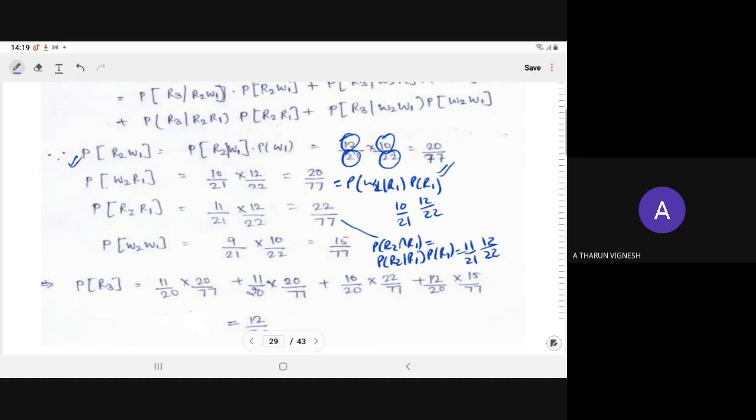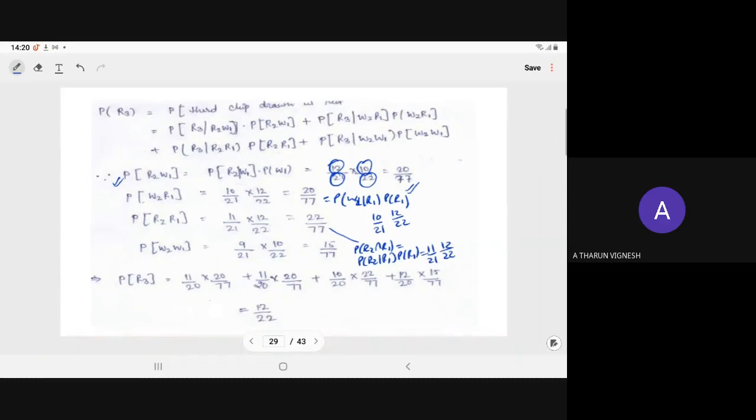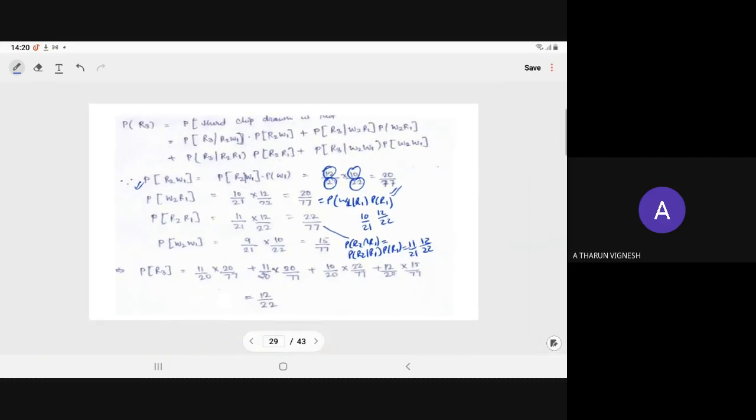So this will become 11 by 20 into 20 by 77, plus 11 by 20 into 20 by 77, plus 10 by 20 into 20 by 77, plus 12 by 20 into 15 by 77. So the required probability will come 12 by 22.